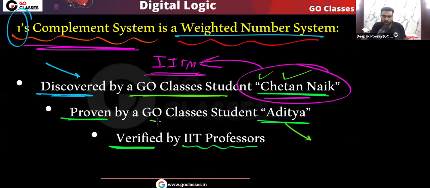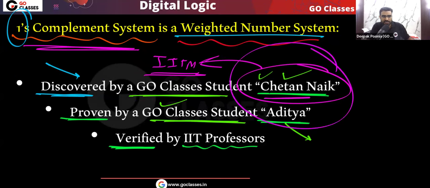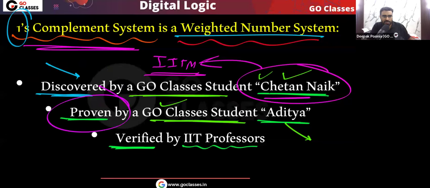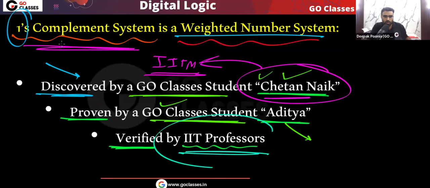Aditya was also preparing for GATE CS 2025 and was a GO Classes student. He took the observation of Chetan Naik and formally proved that this one's complement system is a weighted number system. After Chetan discovered it and Aditya proved it, I mailed the IIT professors, and we got it verified by two IIT professors that yes, this is true: one's complement system is a weighted number system.